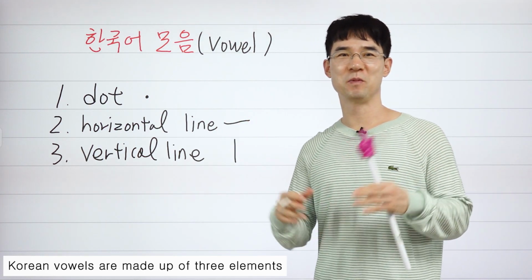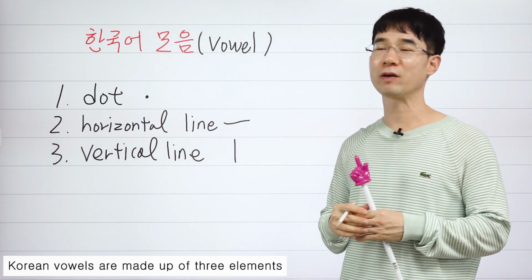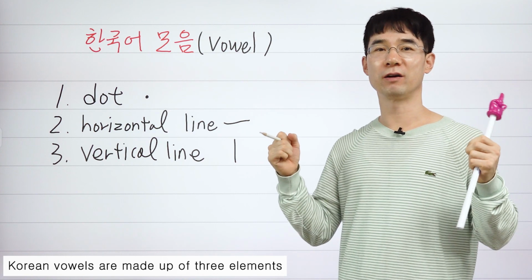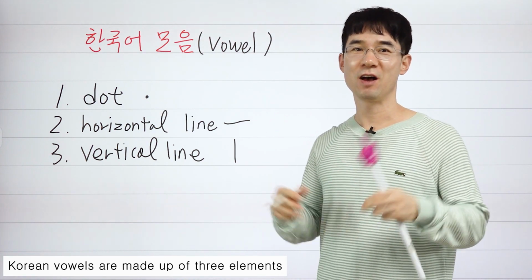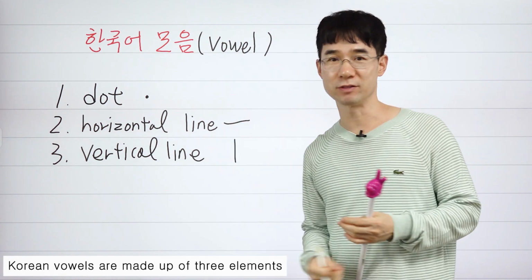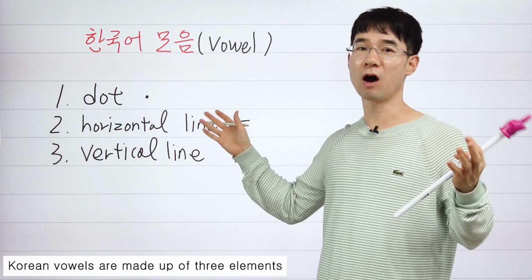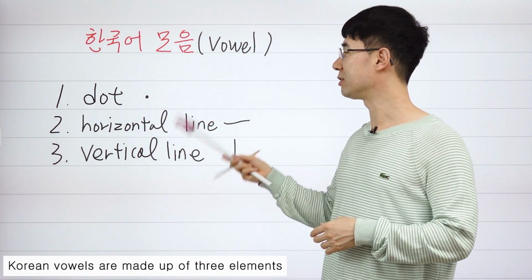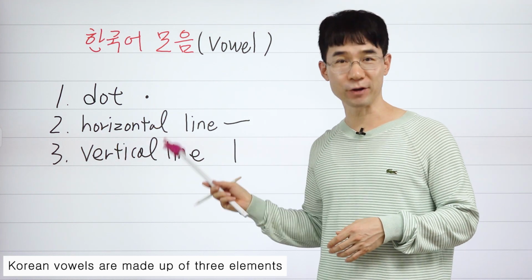Hi, I'm Kdramas. How did the vowels in Korean come about? Let's learn how vowels are made. Korean vowels are made up of three elements. Three elements are dot, horizontal line, and vertical line.